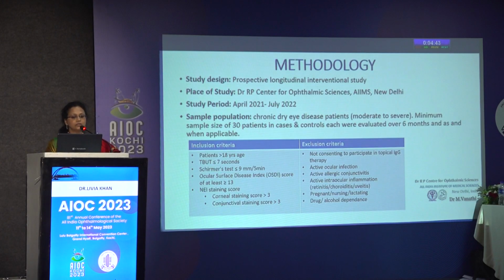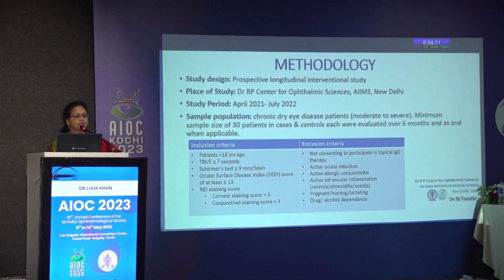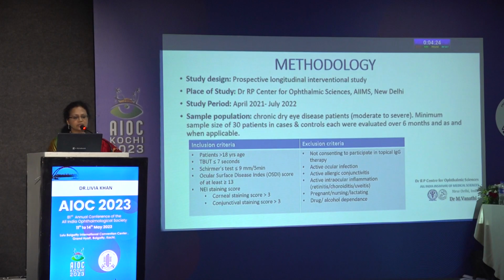The study design was a prospective longitudinal interventional study done at RP Center, AIIMS, New Delhi, during the period from April 21 to July 22. The sample population consisted of chronic dry eye disease patients, with a minimum of 30 patients as cases and 30 as controls, to be evaluated over a period of 6 months.